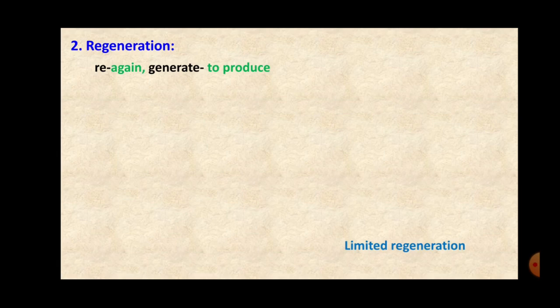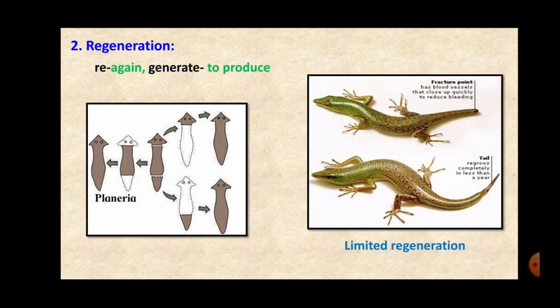Second one is regeneration. Now it is made up of 2 words, re and generate. Re means again and generate means to produce. To produce a particular part of the body once again, or the organism divides into 2 and each part develops into a new organism. Now first we will study limited regeneration, which here you can see on the slide of the lizard. It's a variety of lizard.